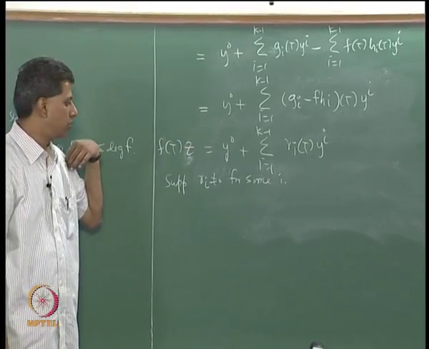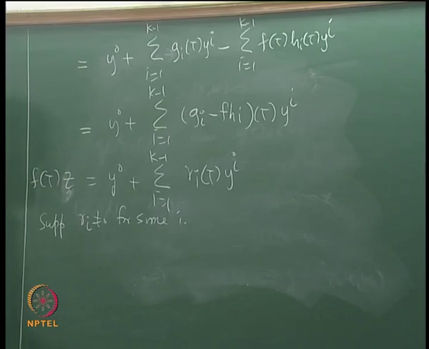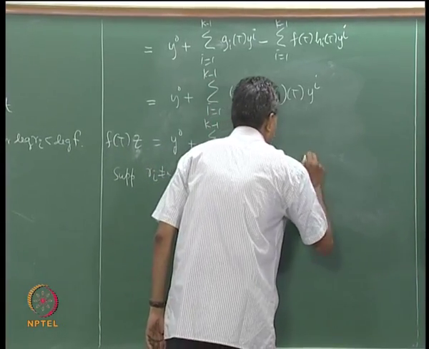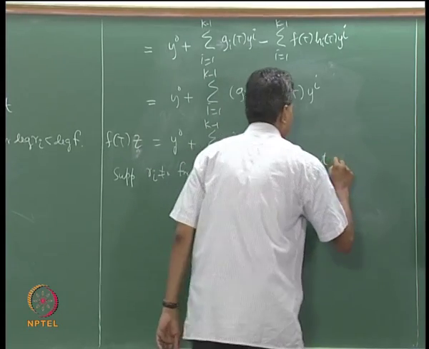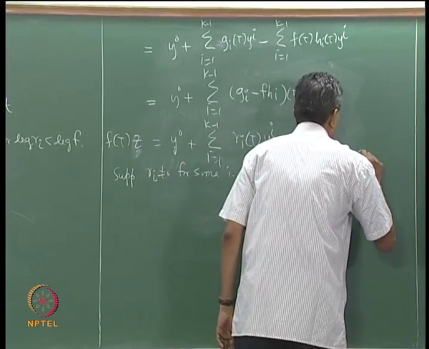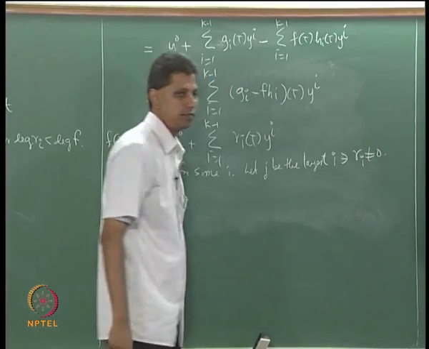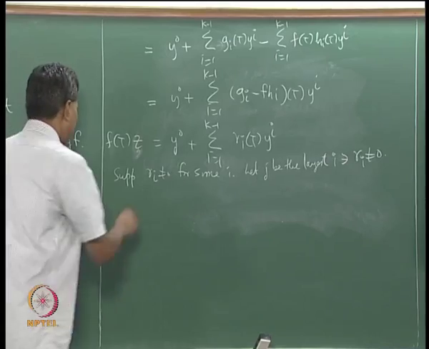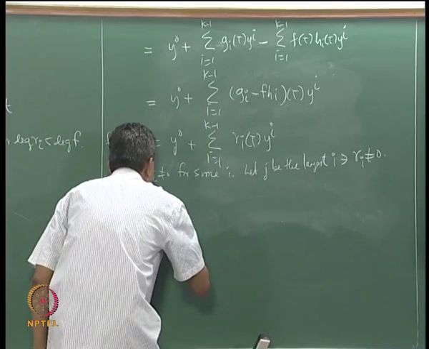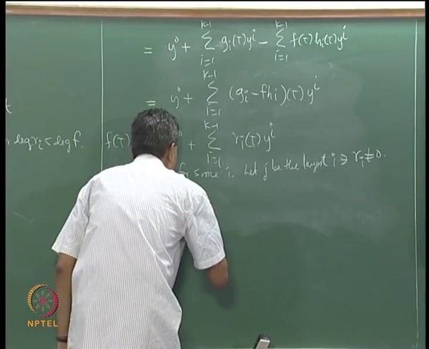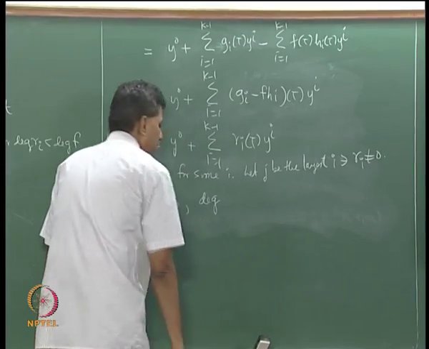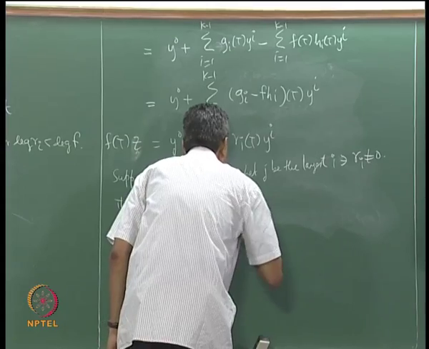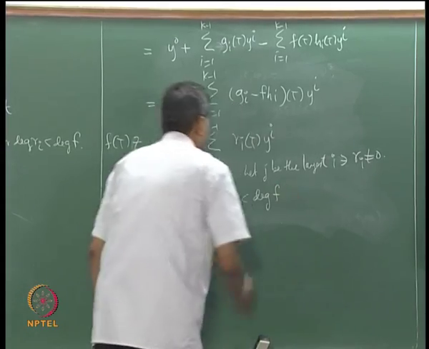Among all those non-zero r_i's, I will take the one with the largest subscript. Let j be the largest i such that r_i is not 0. Then r_j is not 0. And I also know, coming from the condition for each r_i, that the degree of r_j is strictly less than the degree of the polynomial f.